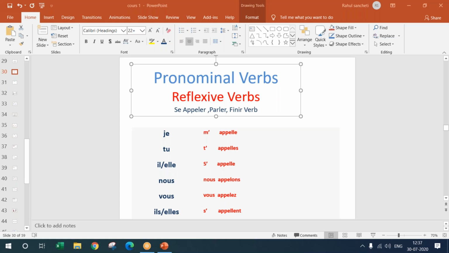When I say I call Megha, it's like I call a taxi. There are two ways: I'm literally shouting out, "Hey taxi," or I'm actually picking up my phone and calling a taxi. In both cases, we use appeler, that is to call. But when I say s'appeler, that becomes a reflexive verb, a verb that means to call oneself. It's an infinitive form. So s'appeler is to call oneself.